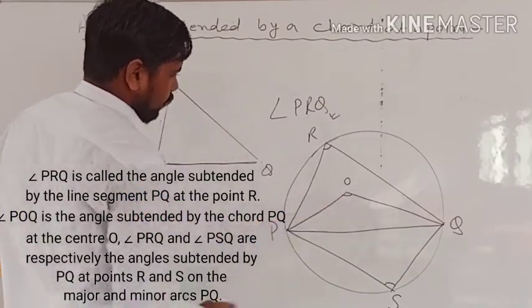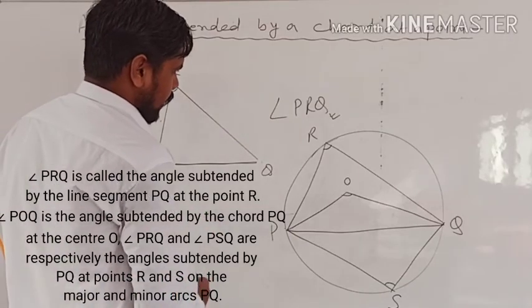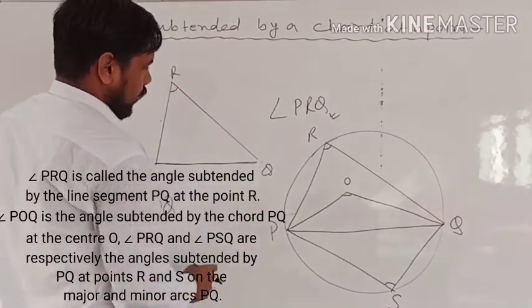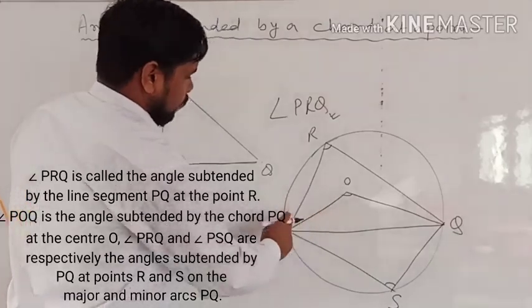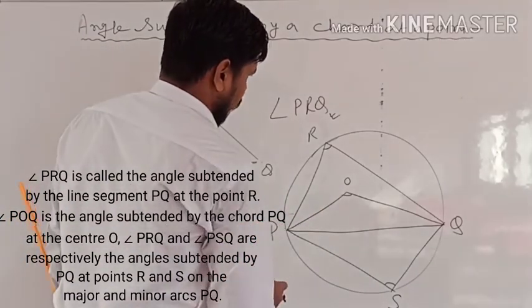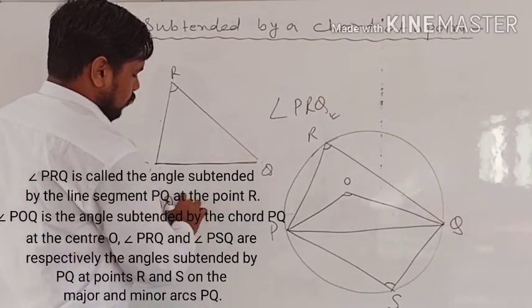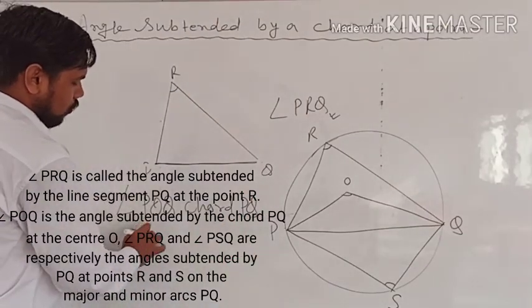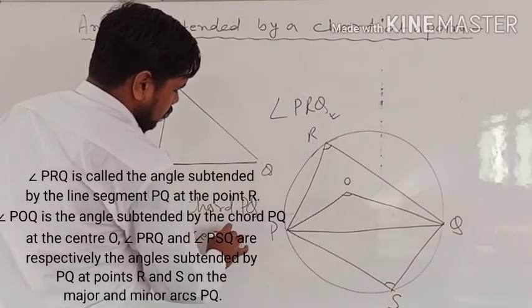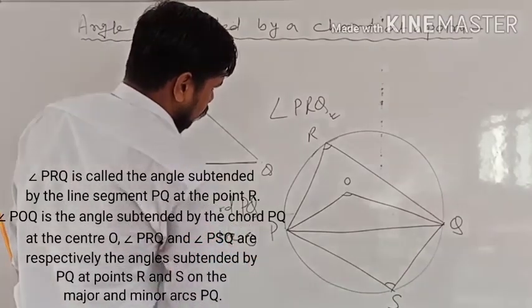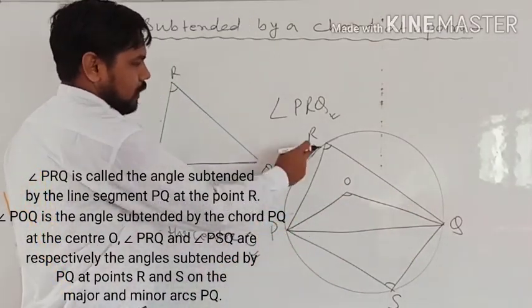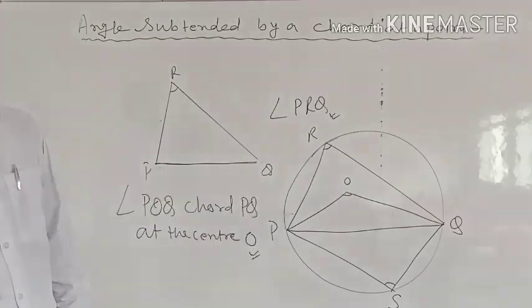The angle subtended by the chord PQ is at the point O, the center O, and it is the same in the case of these two triangles, R and S. So this is all about the angle subtended by a chord at a point.